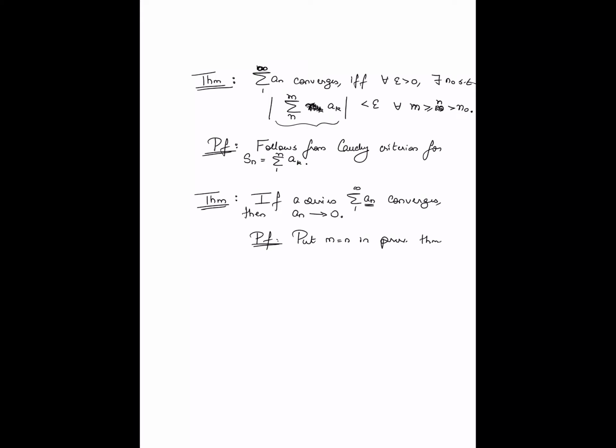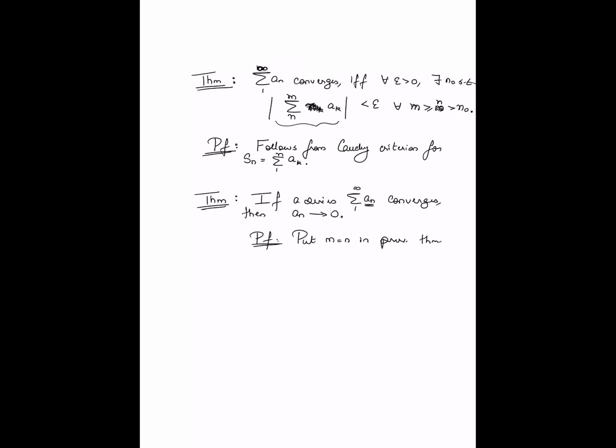You will see that for any epsilon greater than 0, there exists an n naught such that an in absolute value is less than epsilon for all n greater than n naught, which is essentially the same as saying that the sequence an tends to 0, right? In the example that we saw before as well, when p is between 0 and 1 and you're looking at the series summation p raised to n, it's clear that p raised to n itself tends to 0 as n goes to infinity.